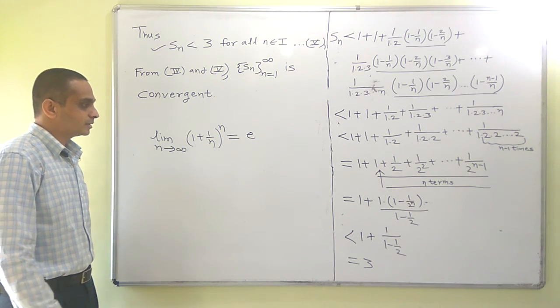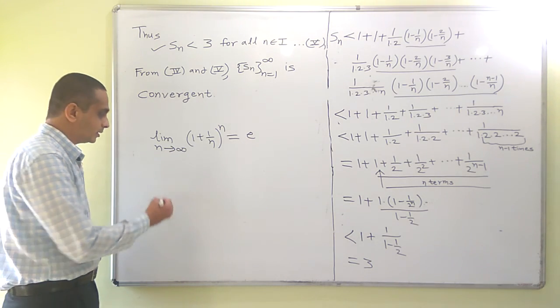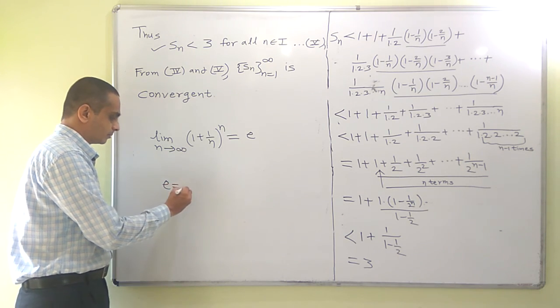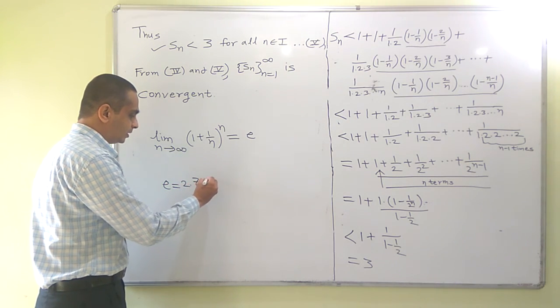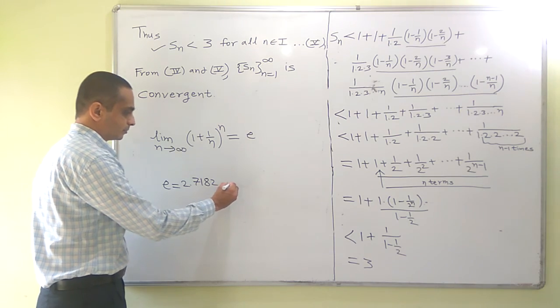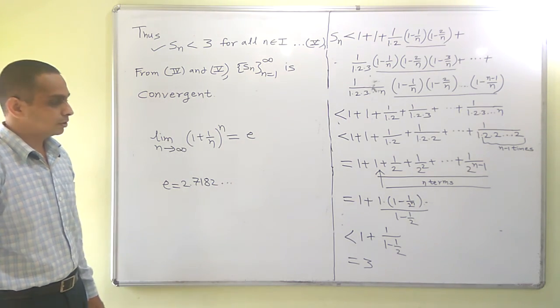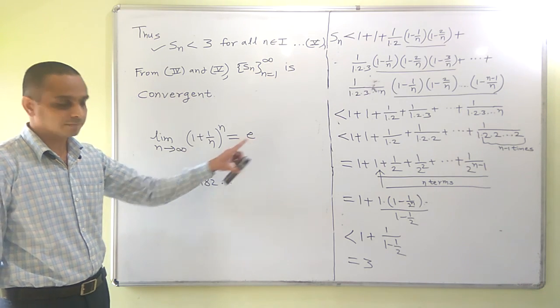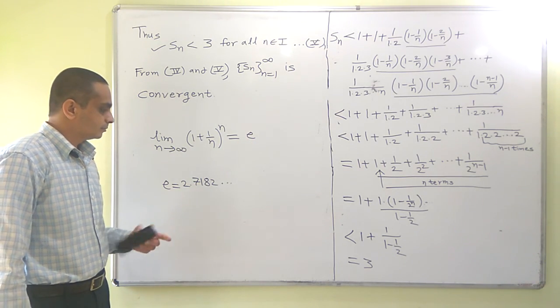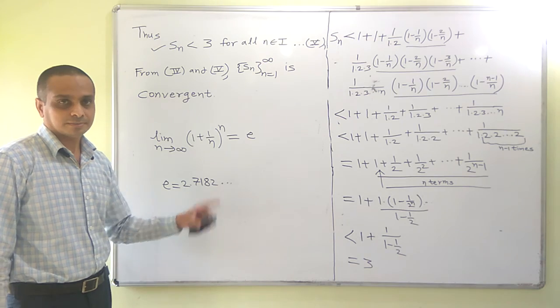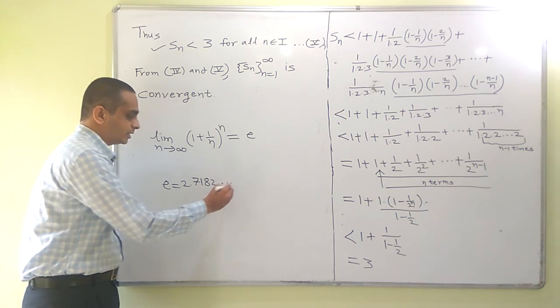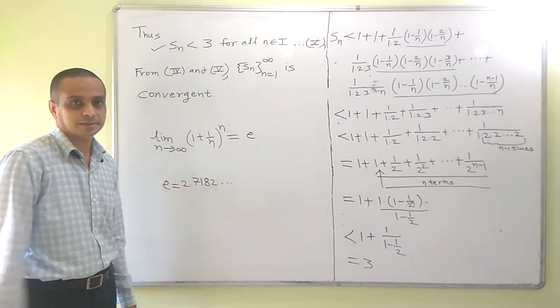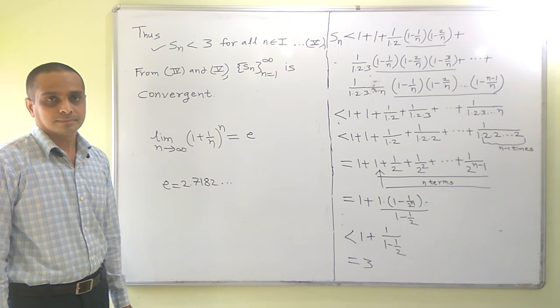It is a transcendental and irrational number, and its approximate value is this. So remember the limit of this sequence as e, where e is the constant with approximate value this. Its decimal expansion contains infinitely many decimal places. Thank you.